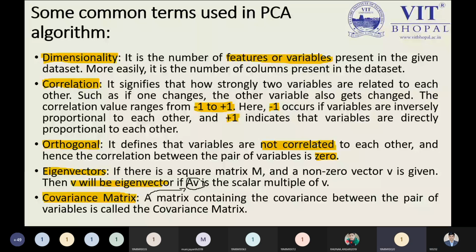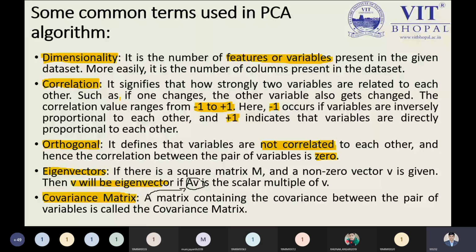Sir, orthogonal means it is zero only, no, sir? Orthogonal means we have no correlations. It defines variables that are not correlated. When variables are not represented by correlations, it means we have orthogonality. That is a simple term, everything is written over here. Correlation means a pair of variables having the value 0.